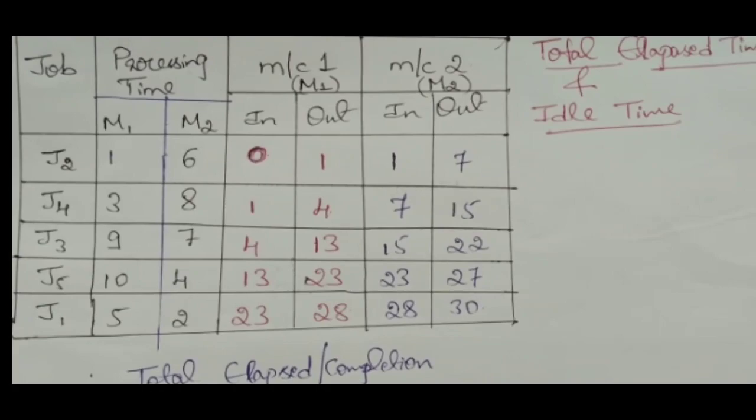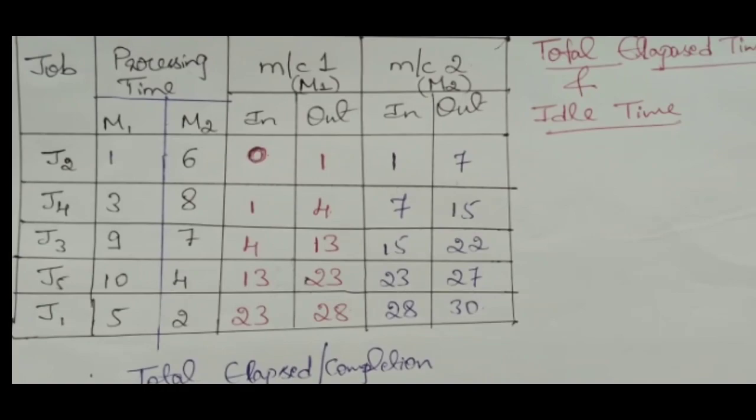Just look into the second column, the processing time in that M1. For J2, what is the time required? 1 minute. In time is 0, and within the 1 minute itself all the processing is to be done, and then it will be unloaded from the machine 1. That's why the out time is 1, that is 0 plus 1 is 1.